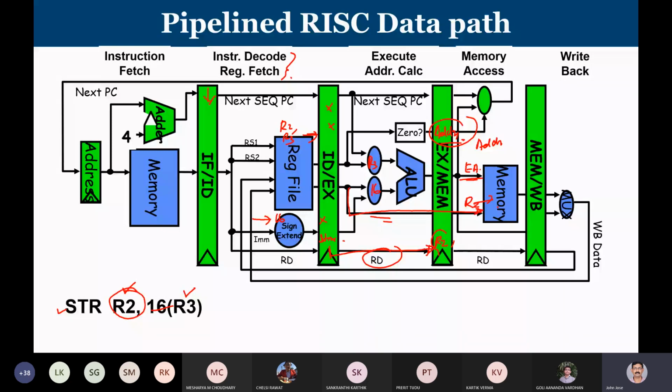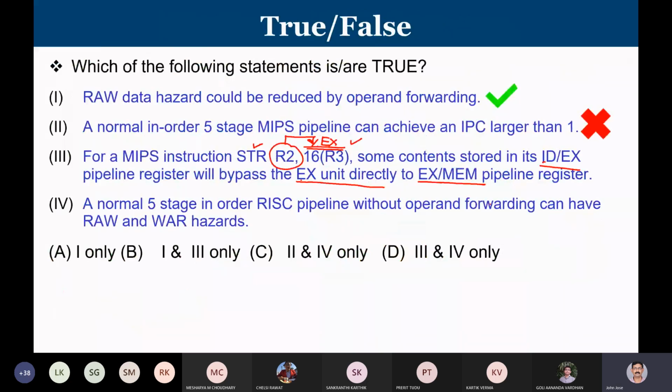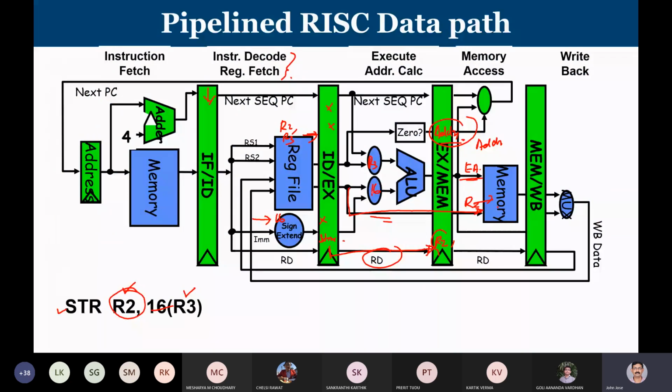Now look at what the question is telling. For a MIPS store instruction, some content stored in the ID/EX pipeline register will bypass the EX unit directly. So there is some content available in this pipeline register that will bypass the ALU stage. That is exactly the content of R2, which we have here.